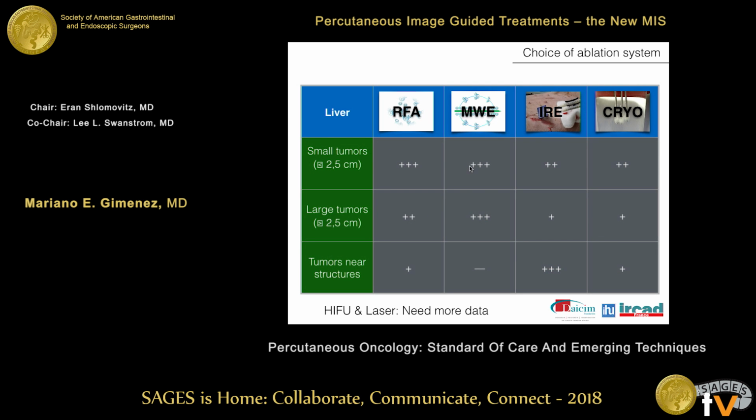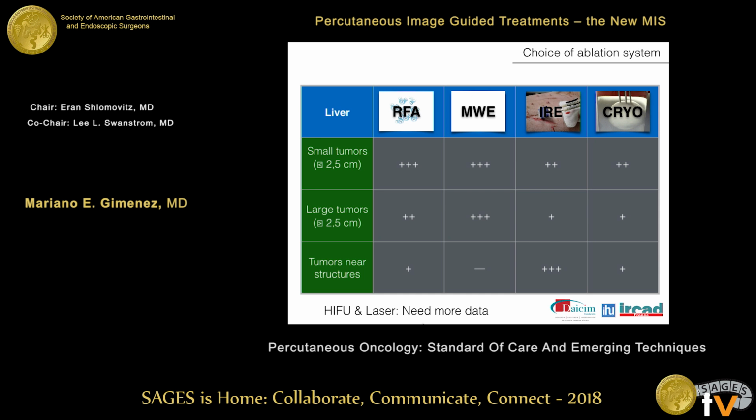Choice of the ablation system. At this moment, in the liver, several centers around the world use these three first: radiofrequency, microwave, and irreversible electroporation. In our opinion, in a small tumor less than 2.5 centimeters, radiofrequency ablation is a good option because it gives a good result in very small tumors with few complications.